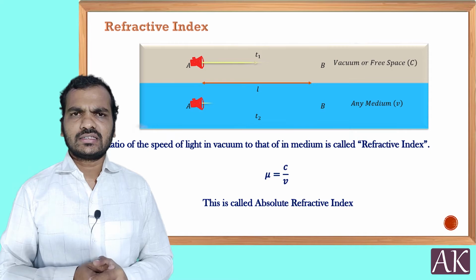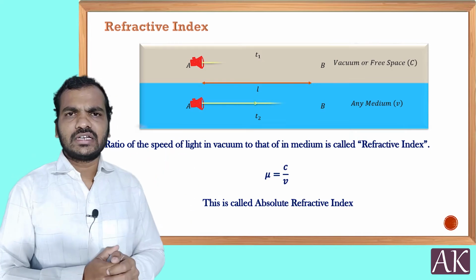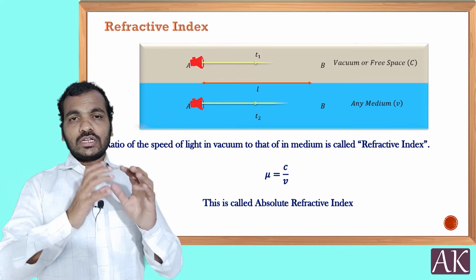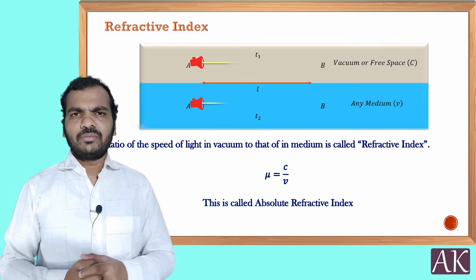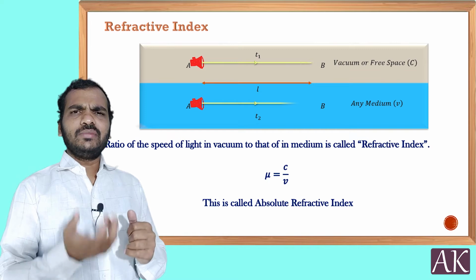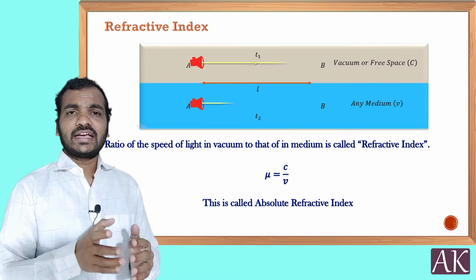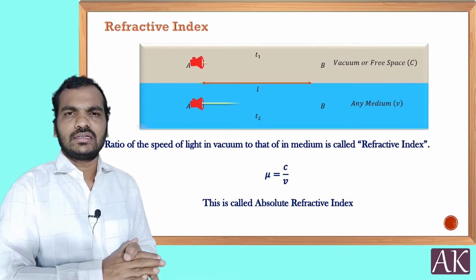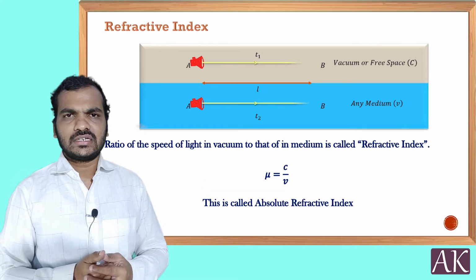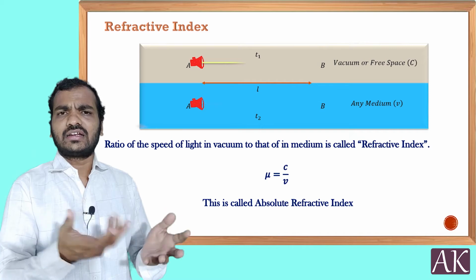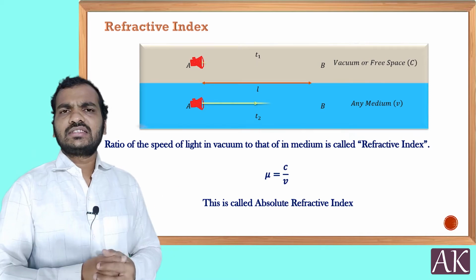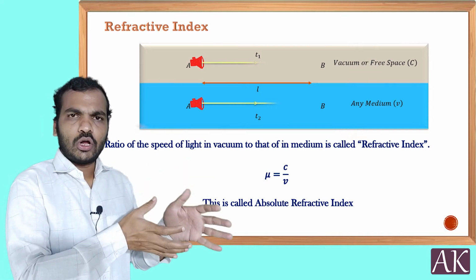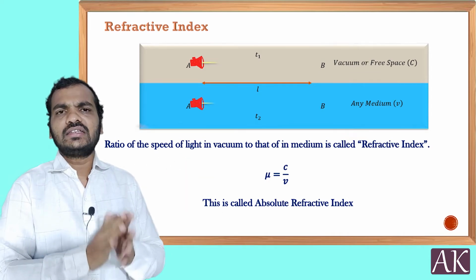It is actually called the absolute refractive index. Then what does it indicate? It indicates the optical density of the material. Till now, density meant mass per unit volume. But actually, that is the mass density. Like that, we have various kinds of densities, like optical density, electric field density, magnetic field density, something like this. So any quantity per unit volume is usually taken as a density.